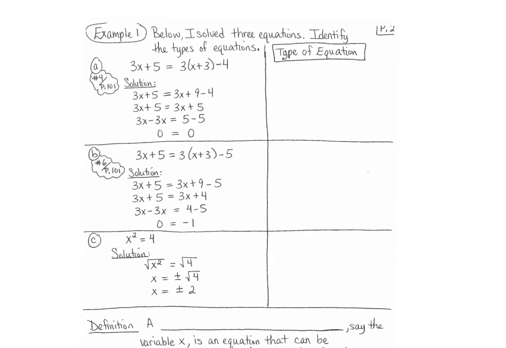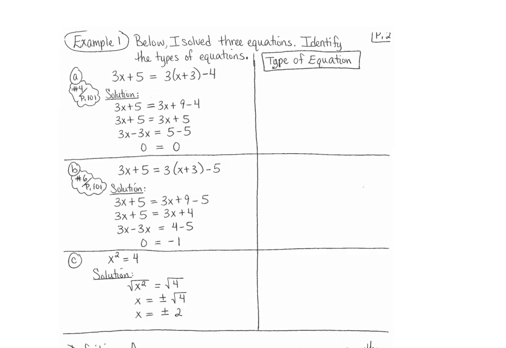So here, in example 1, I solved 3 equations. I want us to identify the types of equation, and then let's talk about the solution set associated with them. So here, I gave you the equation 3x plus 5 equals 3 times the quantity x plus 3 minus 4. These are the steps we take to solve this equation. You need to make sure you pause the video, make sure you understand the step-by-step process, because I'll expect you to be able to solve the equations.